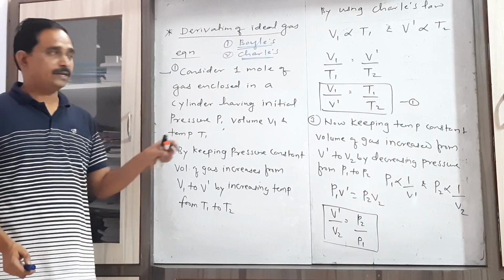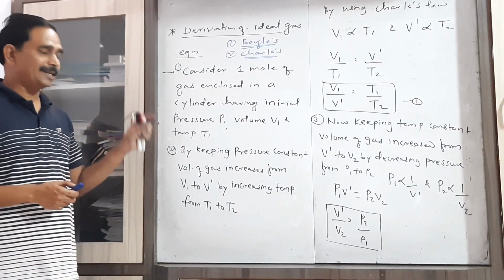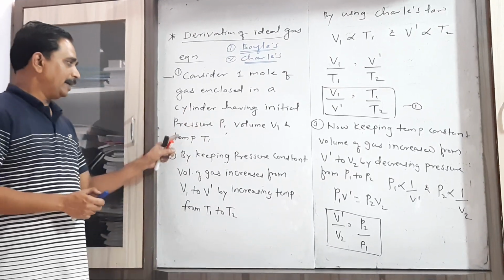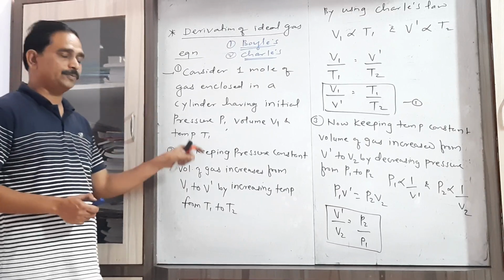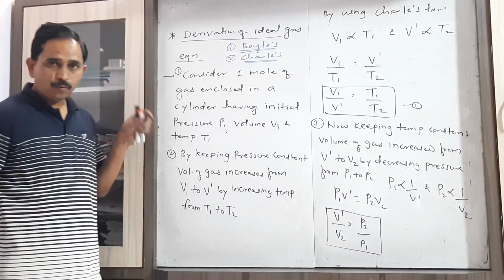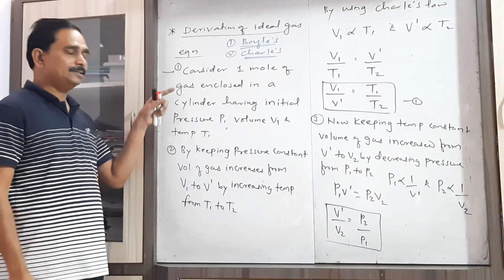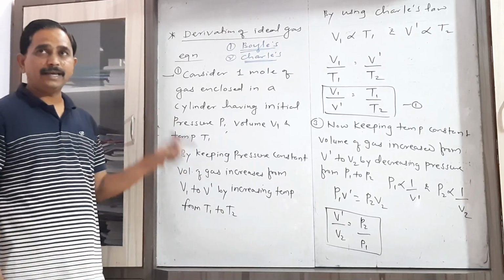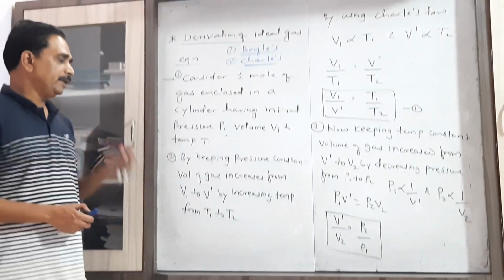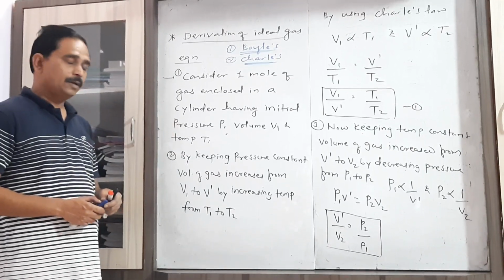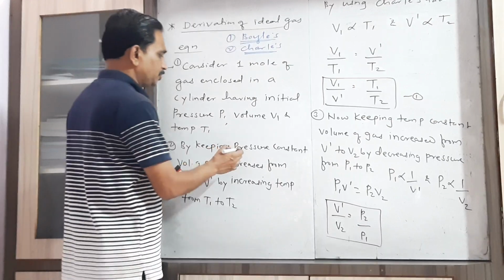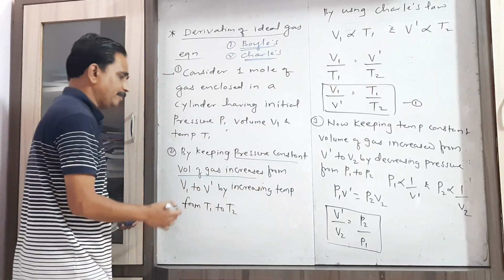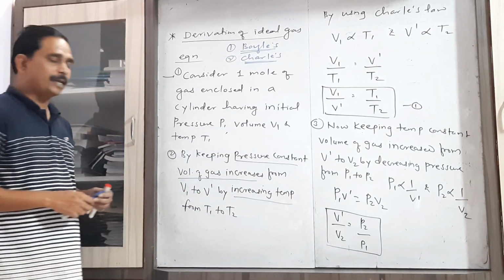Now consider 1 mole of gas enclosed in a cylinder having initial pressure P1, initial volume V1 and initial temperature T1. That is our first point of consideration. Now here you have to use Charles's law first. By keeping the pressure constant, we have to change the volume of gas by changing the temperature.